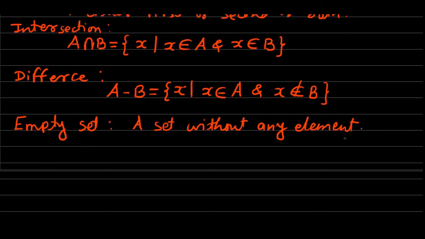A set which does not have any element in it is called an empty set. And that empty set we denote by the Greek letter phi. This notation phi is reserved to denote the empty set. It is clear from the definitions of union and intersection that A union phi is always equal to A, whereas A intersection phi is equal to phi, where A is any set. These are the properties of the empty set.